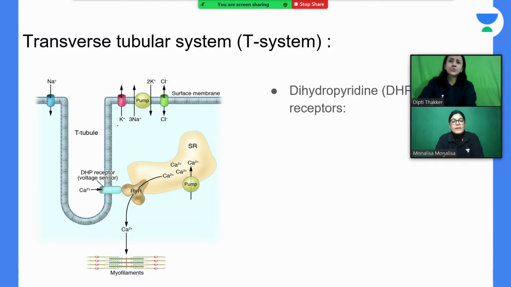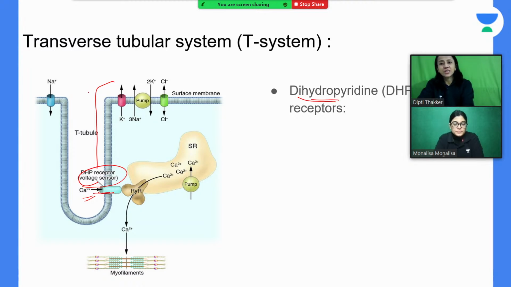Next, this T tubule, the transverse tubular system, has dihydropyridine receptors. You can see here, these are voltage sensor calcium channels, meaning whenever an action potential comes here, these channels get opened up. Why are they known as dihydropyridine receptors? Because they are blocked by the drug dihydropyridine.